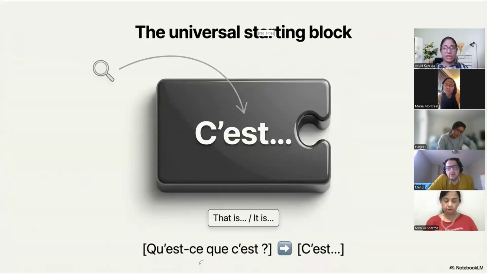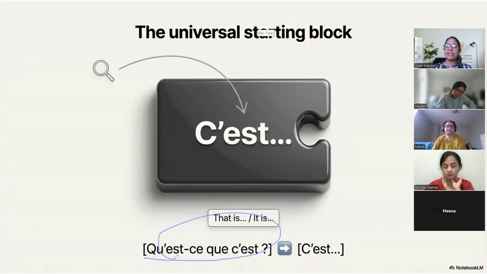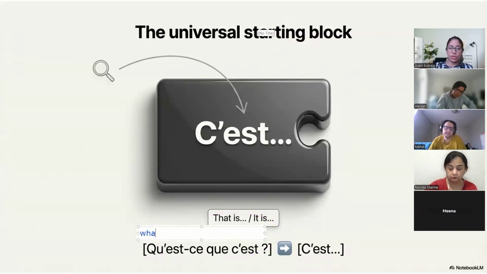Did you understand? It's a very important point for you all to know. Can you repeat that for me? Please, I'm explaining it again. How would you differentiate whether it is for plural or singular? Correct. So qu'est-ce que c'est basically translates as what is this? The translation is what is this? And the translation can also be what are these?